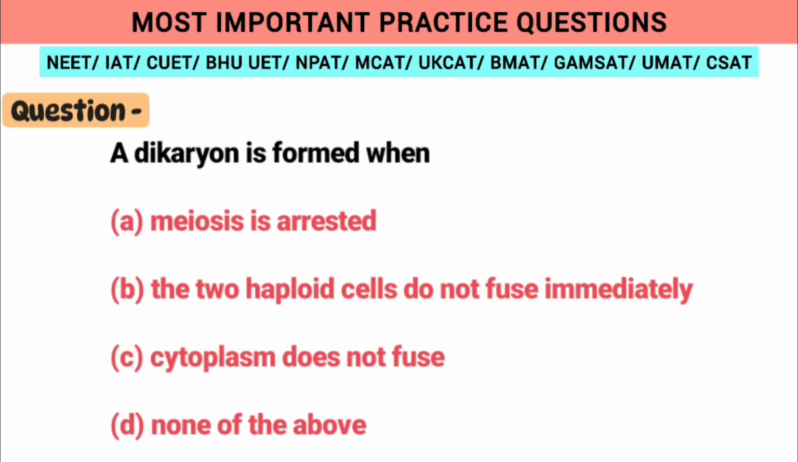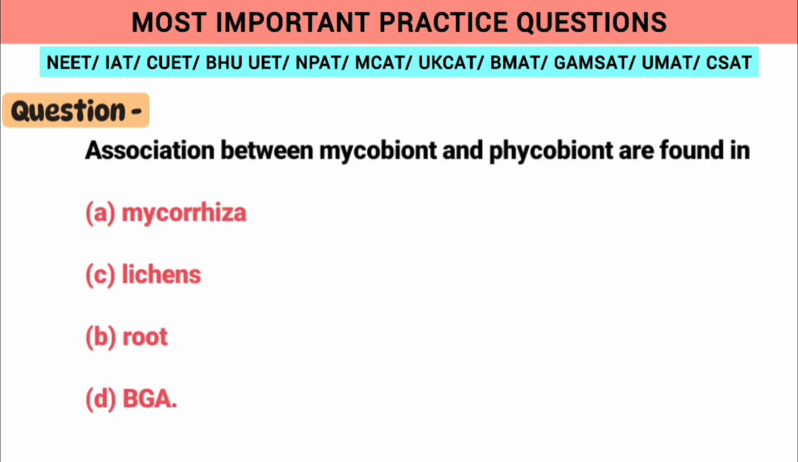Now the next question is how dikaryon is formed. Fusion of two haploid cells not always result in diploid cells 2n. So instead an intermediate state forms, n+n, where 2 nuclei arise, that is dikaryon. Now the next question is association between mycobiont and phycobiont are found in, as we know as per NCERT, the answer is lichens.